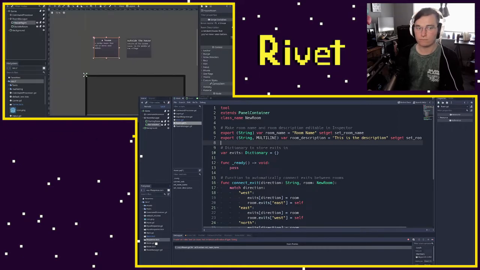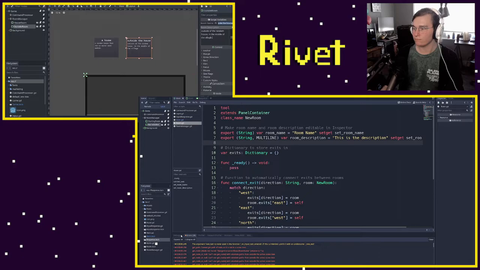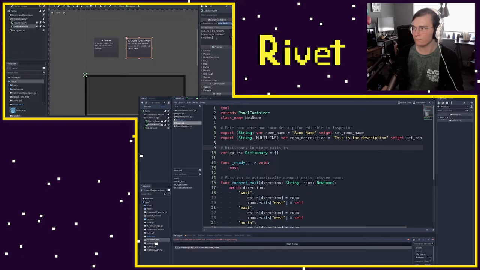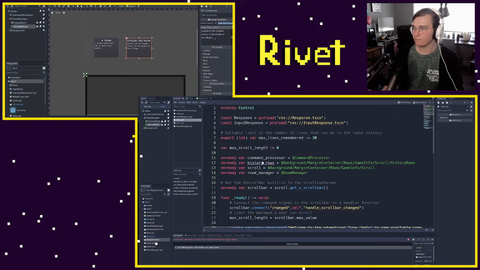But now you'll see if I go to our house room or our outside room, you'll see that this is a huge text box now, which makes it way easier to edit. We could do the same thing for our room name, but I think they're generally going to be short enough that we won't. But I just wanted to show that's a way we can make our developer experience a little bit better by making our room description text boxes multi-line rather than just single line.